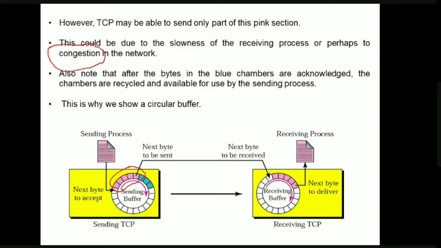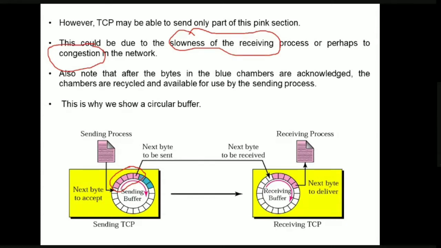So due to congestion in the network, or due to the slowness of the receiving process, as we just discussed, the sending process may have one capability and the receiving process another. That is, both do not work at the same speed. So due to this reason, the sender can send only some part of the information.